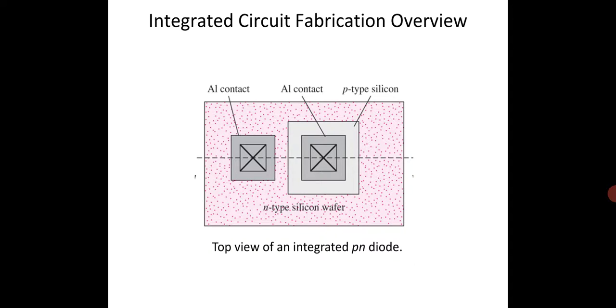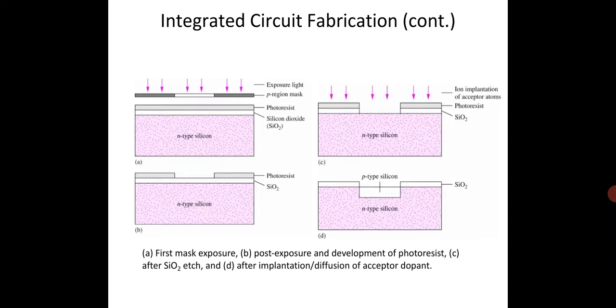Integrated circuit fabrication overview. Whenever we want to see integrated circuit fabrication, the base material is n-type silicon material, then photoresist material is applied over there. A silicon dioxide insulating layer is given over here. There is a mask which exposes light, and according to how much doping is required, windows are formed, and from that p-type material can be doped over here. And as per our requirement we can dope different materials.